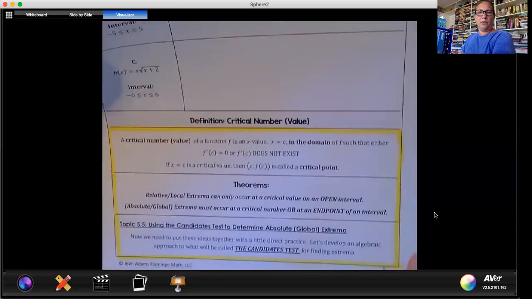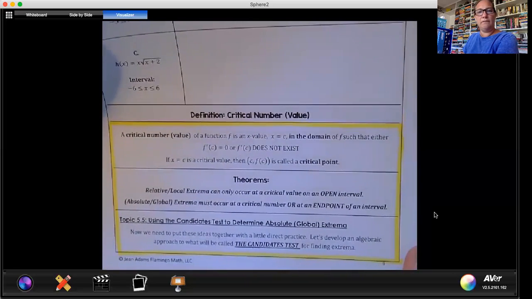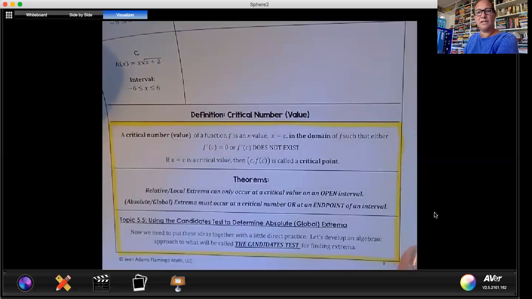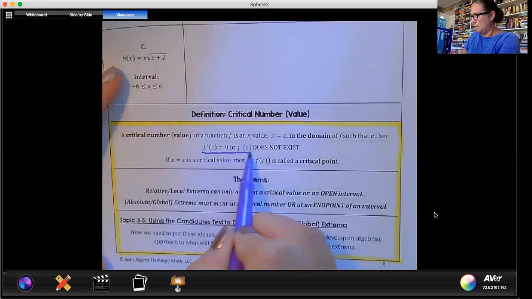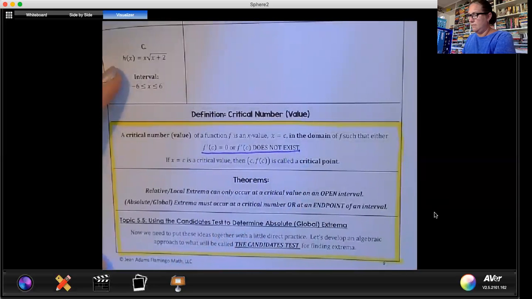A critical number or value of a function f is a value x equals c in the domain of f such that either f prime of c equals 0 or f prime of c does not exist. You're going to hear that a lot. If x equals c is a critical value, then (c, f of c) is a critical point. Relative or local extrema can only occur at a critical value on an open interval. Absolute extrema must occur at a critical number or at an endpoint.